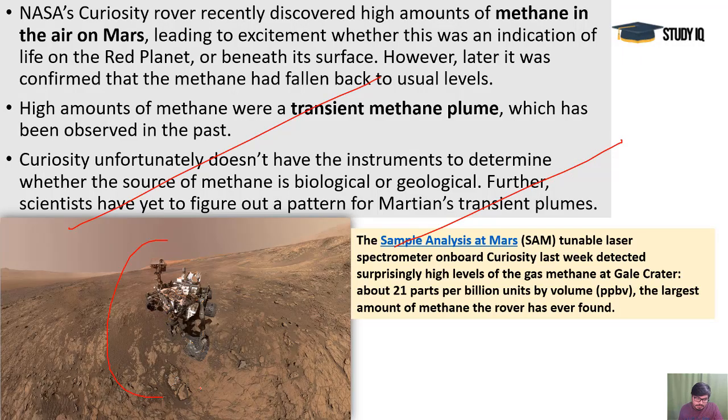This is NASA's Curiosity rover there. It is moving there since 2012. 7 years are gone and it is moving on the rocky surface of Mars. And there is a sample analysis tool there, SAM, a laser spectrometer on board Curiosity, which last week detected surprisingly high levels of methane gas near the Gale crater.